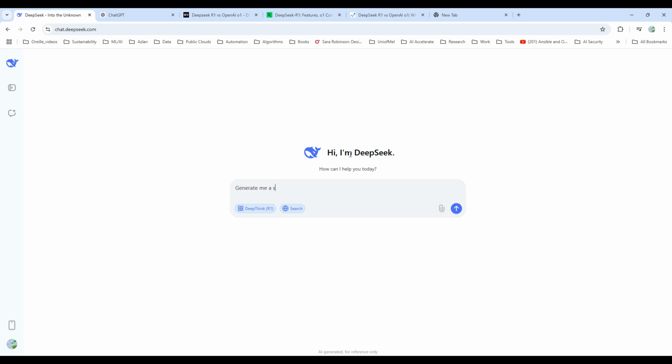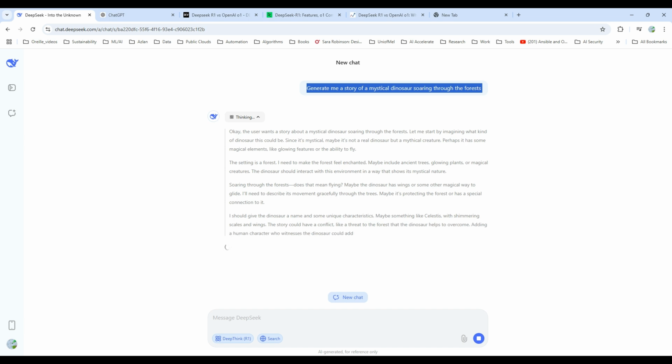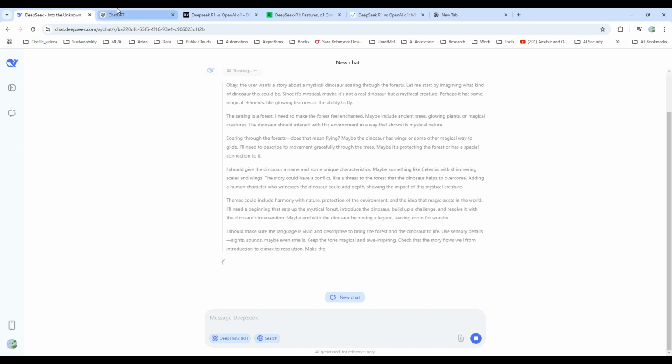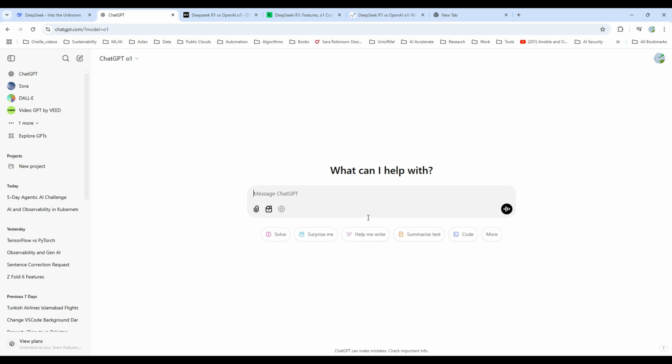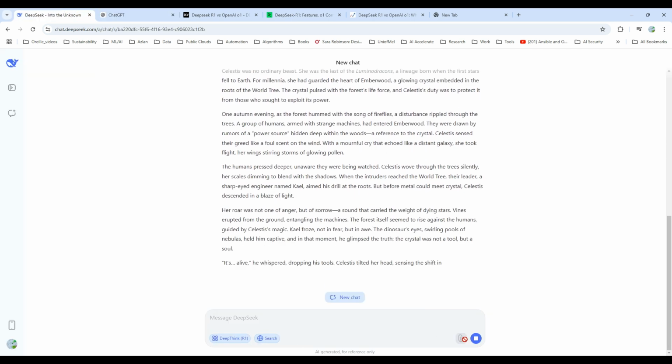Let's say, generate me a story of a mystical dinosaur, dinosaurs soaring through forests. Okay, we have this. And then we can copy this into ChatGPT, and we can use O1. O1 takes a lot of time.